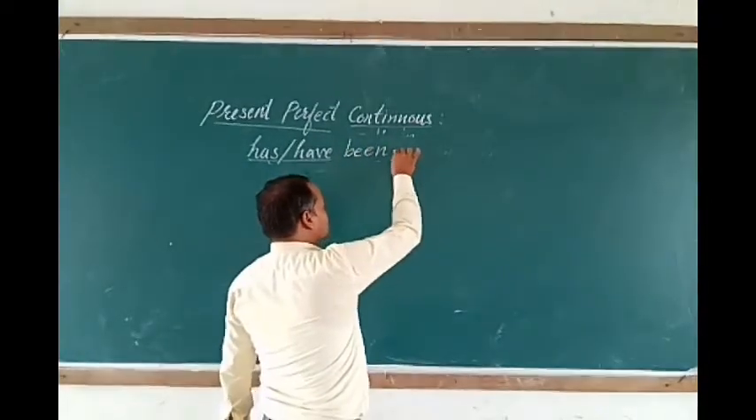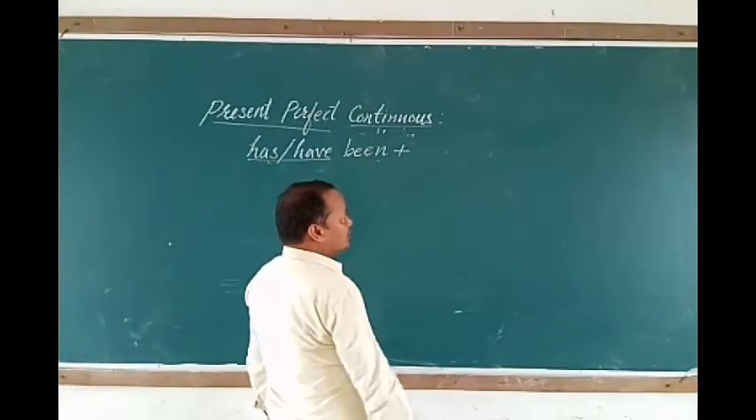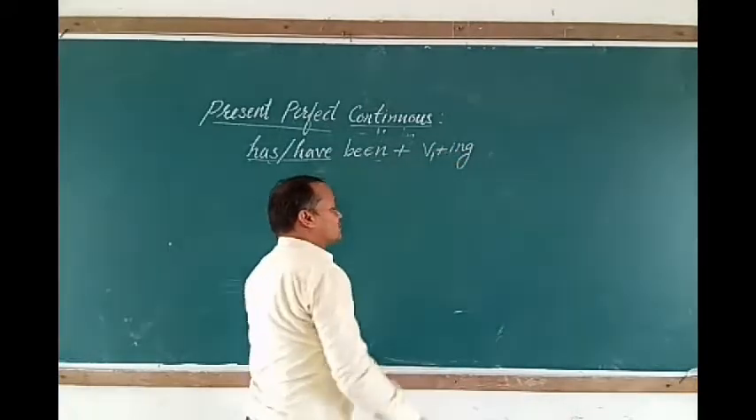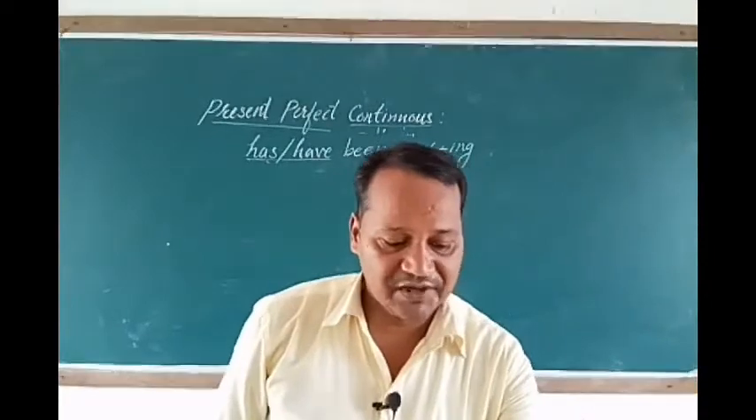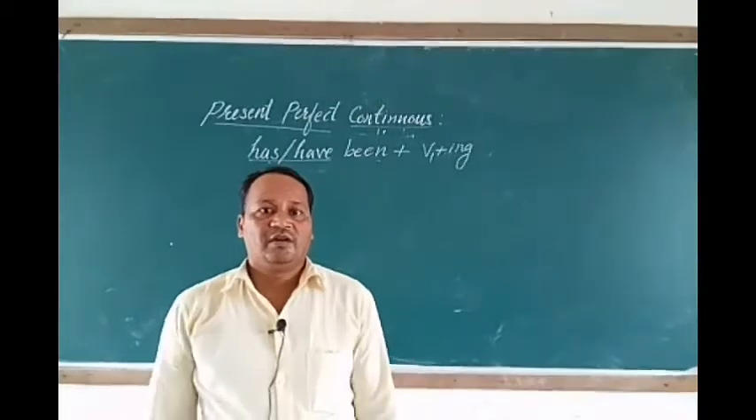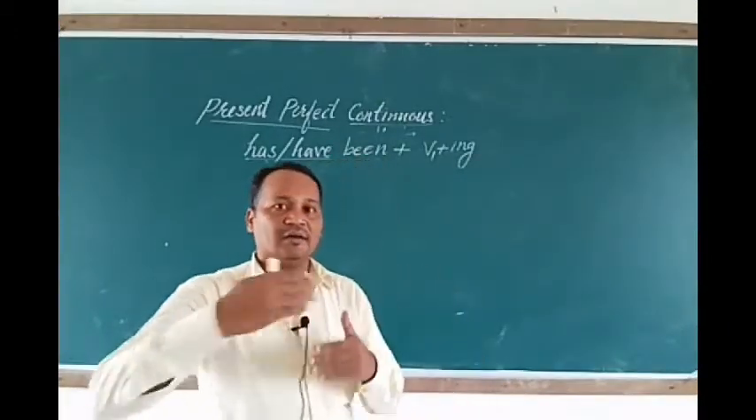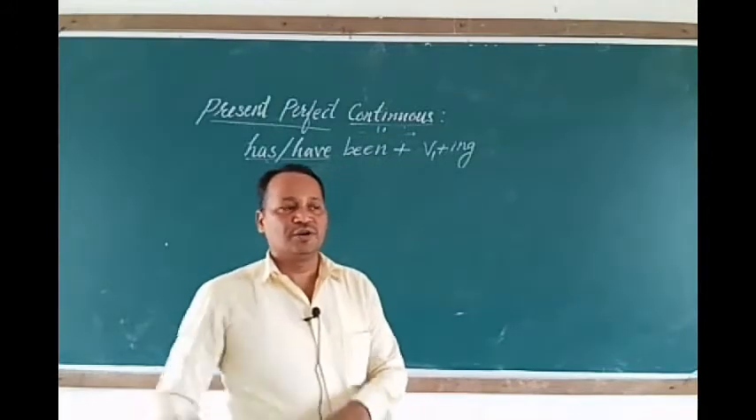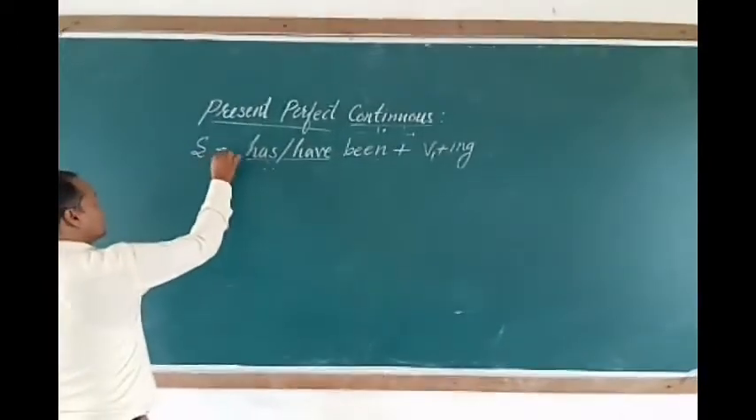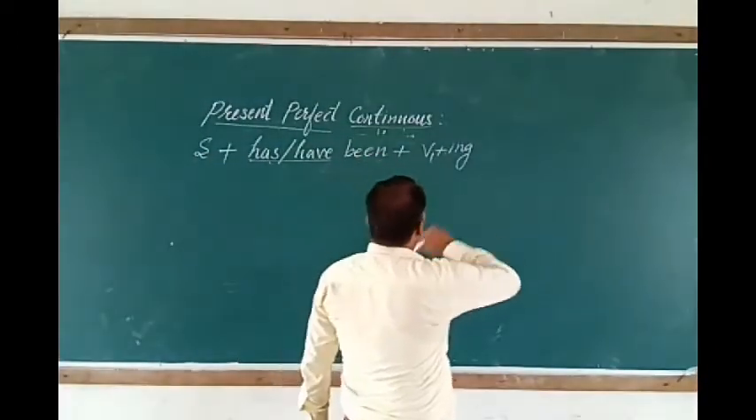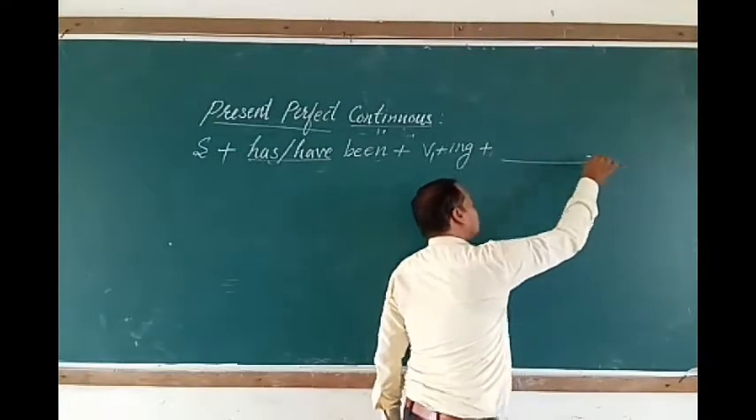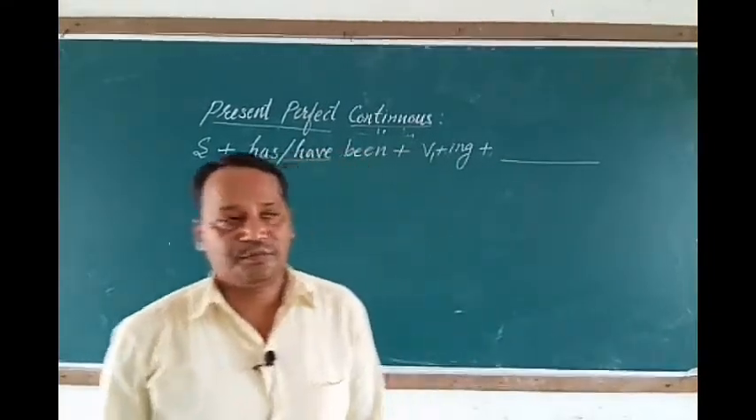And next would be verb in ing form. Verb first form plus ing, and then we have to mention the time when the action starts, or the period how long the action has been going on. So here the structure would be subject plus has, have, been plus verb first form, and then we will mention point of time or period of time.